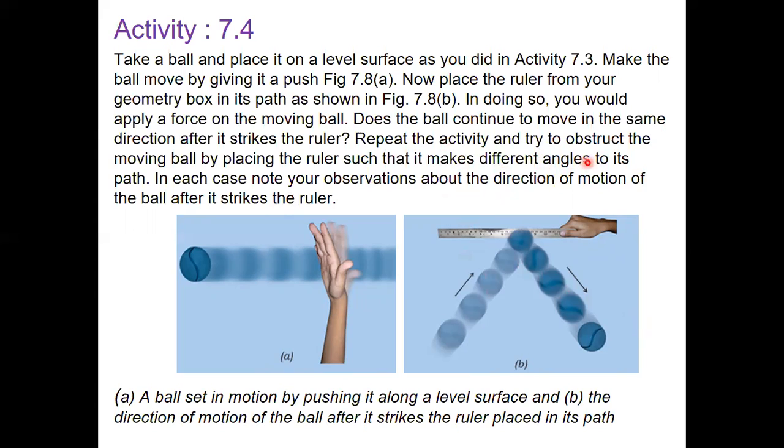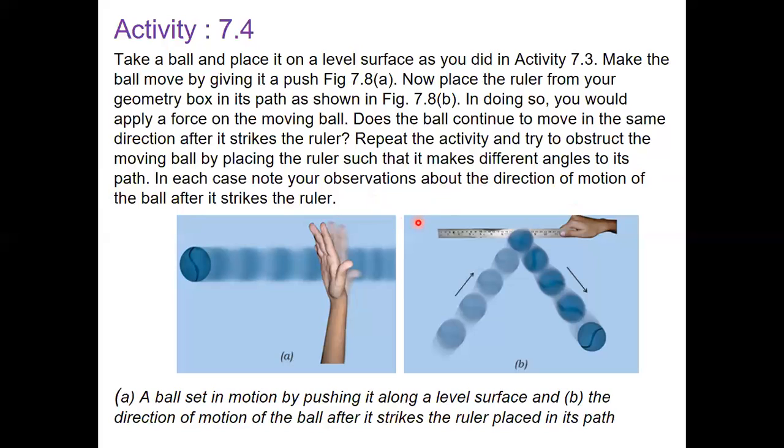Repeat the activity and try to obstruct the moving ball by placing the ruler such that it makes different angles to its path. You change the position of the ruler. In each case, you note down the observations about the direction of the motion of the ball after it strikes the ruler.